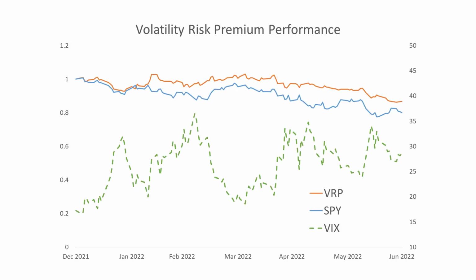The first half can be classified as a volatile period, as represented by the VIX chart. However, the VIX swung around quite a bit, within a range of 20 to 40. As a result, our volatility risk premium model was more active during this period. The model navigated the first quarter relatively well, but suffered during the second quarter due to the whipsaw action in the VIX. But overall, the model still outperformed the S&P 500 for the first half of 2022.